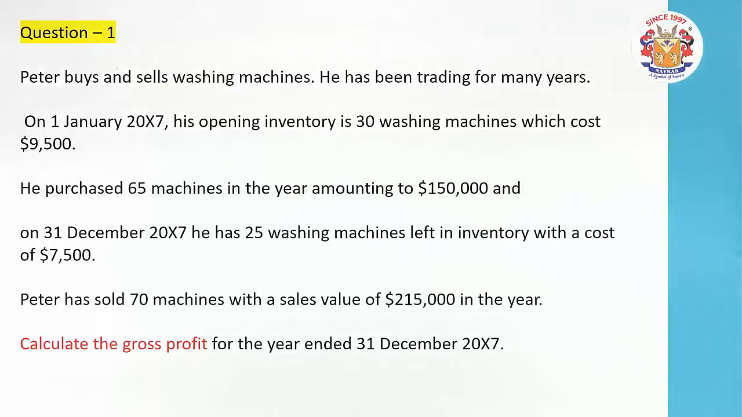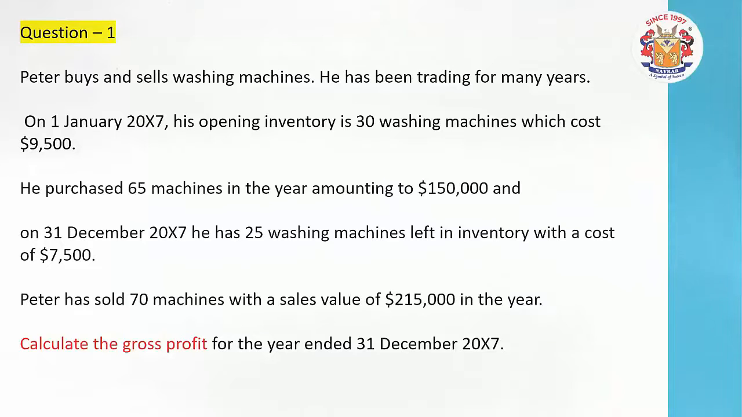Friends, the basic logic behind it is that opening inventory was there and new additions like a purchase were made. Because goods are coming in, it would have been debited. Obviously, physically the goods numbers have increased. It was earlier 30 washing machines, right now 65 have been added. So the total became 95. But on 31st December, 25 washing machines were left in the inventory with a cost of $7,500. Friends, that is the closing inventory at the year end.